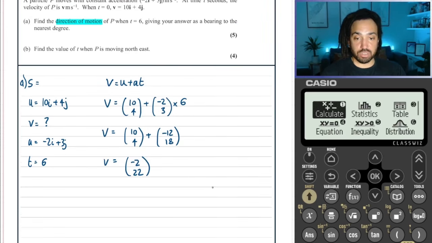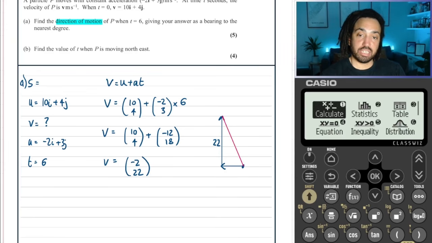So if you've got a velocity like so, then you've got going 2 in the i direction, and you've got it going 22 in the j direction. So draw a little velocity vector, like so, and then connect it up to see what the direction of motion would be. So that would be minus 2 down there.